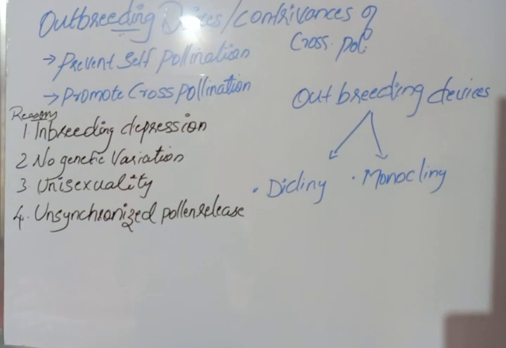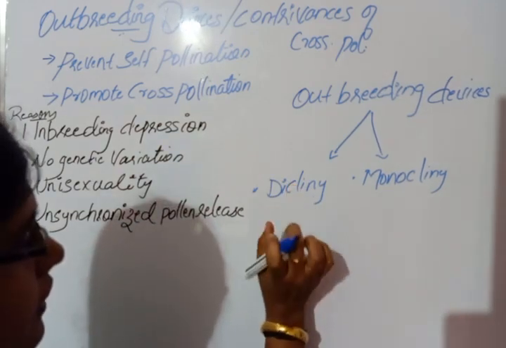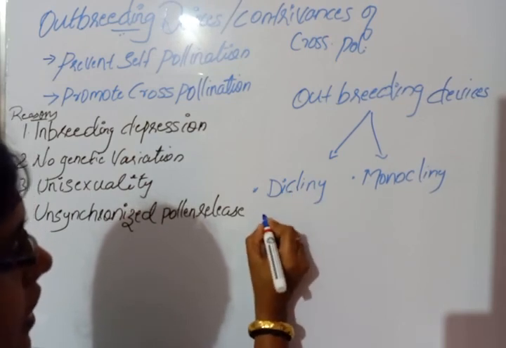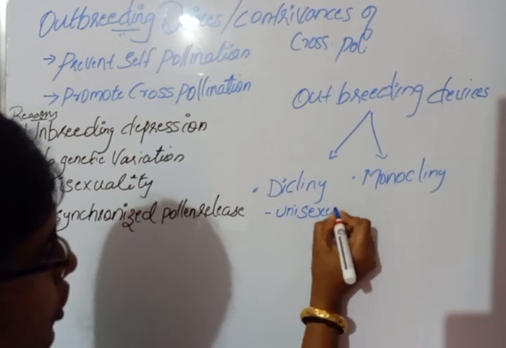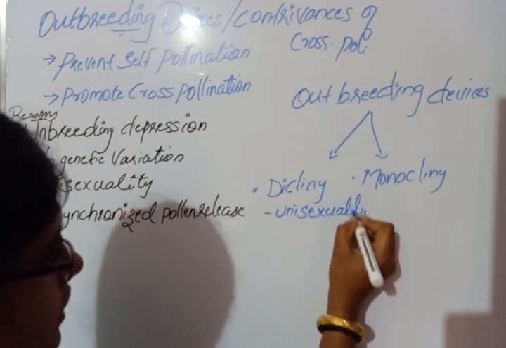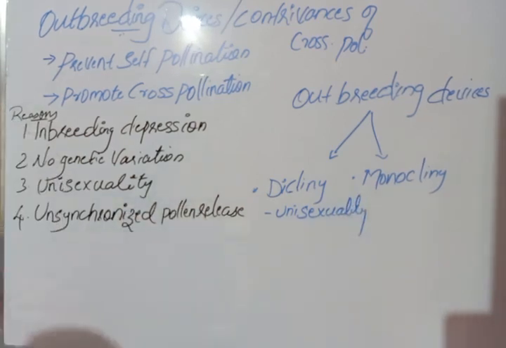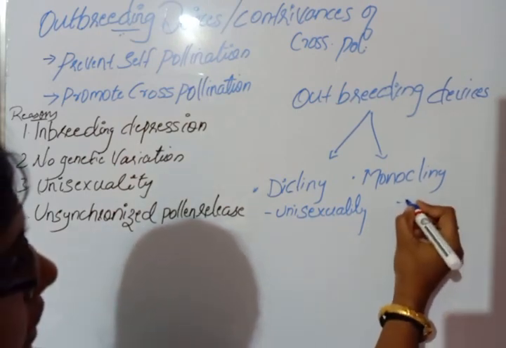More precisely we can say that dicliny is unisexuality. Monocliny is bisexuality.